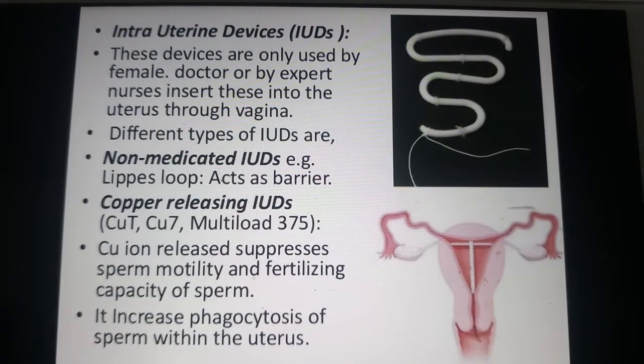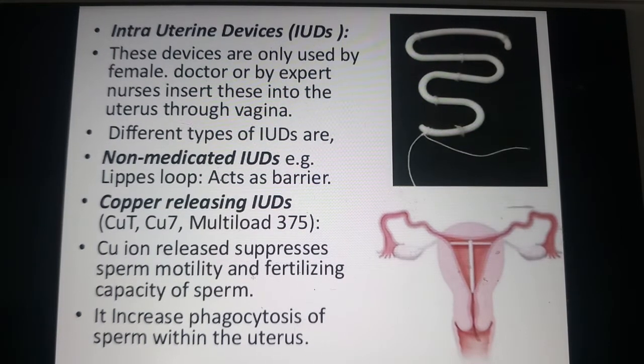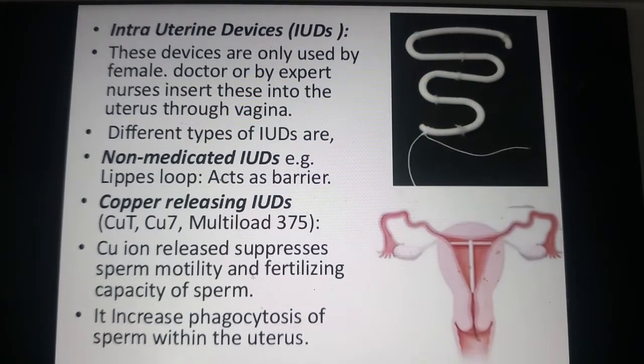Another type of contraceptive method is the IUDs. IUDs means intrauterine devices. What do we mean by intrauterine devices? These are devices which are inserted in the uterus through the vagina by expert doctors or nurses. These are of 3 types: non-medicated IUDs, copper releasing IUDs, and hormone releasing IUDs. Observe the diagram here. These are the different types of IUDs.